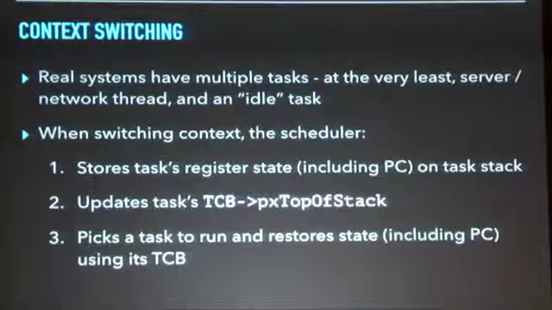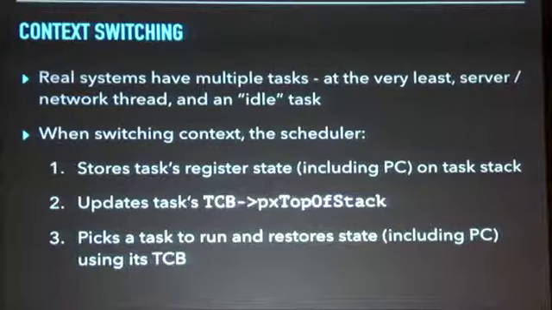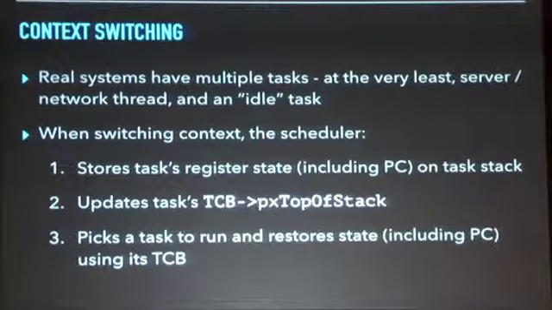So we mentioned the scheduler, so let's talk a little bit about context switching. Real systems are always going to have multiple tasks. At the very least, we're going to have a server or network thread that's communicating with the network, and FreeRTOS always has an idle task that runs when no other tasks are able to execute. The scheduler handles context switching, and when it's switching context between tasks, first it takes all the register state for the executing task, including the program counter, and pushes it onto the stack for that task.